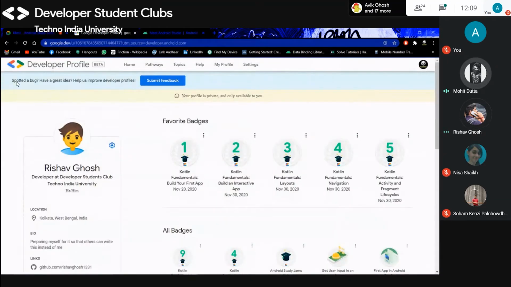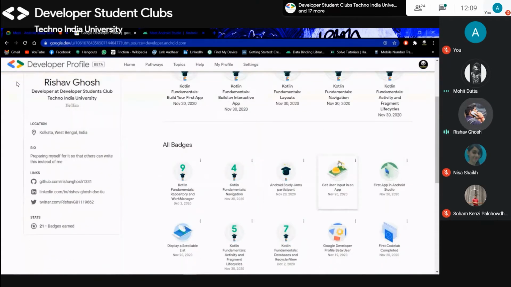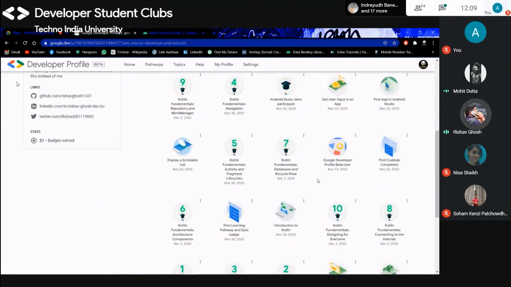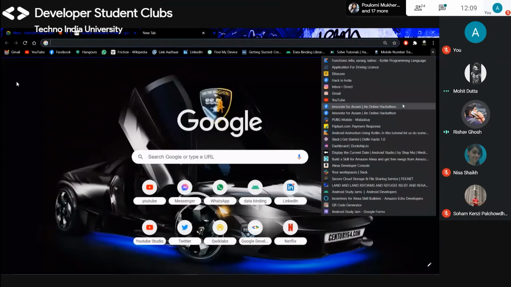Okay, I have created a profile. Now there will be no badges for you until you earn them. I have completed both tracks, that's why I have 21 badges. There are two tracks I am showing you. Wait, I am giving you the link.